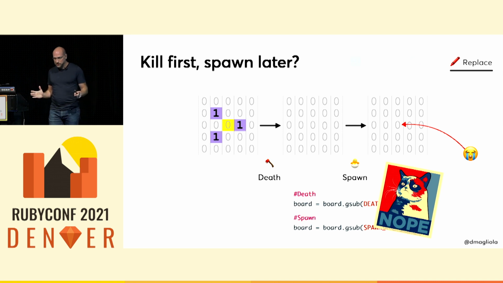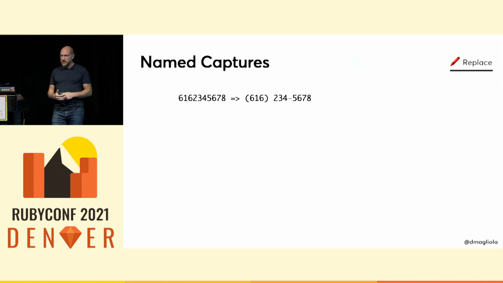So back to the problem. We match all the cells that need to change, and I need to pass something to gsub that is going to say what to change them to. That's going to resolve to a 0 for all the ones and to a 1 for all the zeros. And to explain how to do this, I need to take a little detour and talk about named captures. Now, most of you probably know that when you're matching in a regex, you can capture a chunk of the match and then use it in the replacement as a back reference.